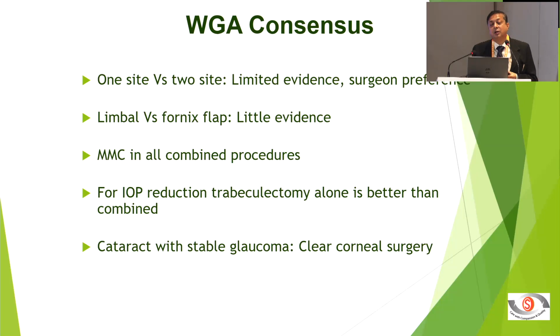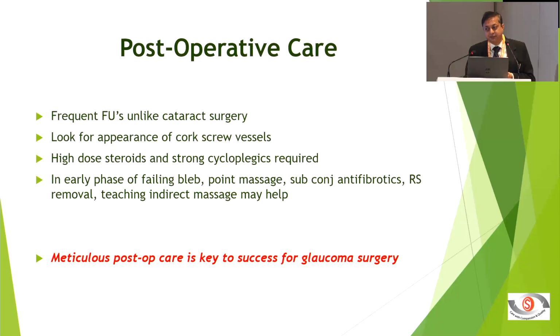And there is a reason: the World Glaucoma Association consensus very clearly says that the success rate of the glaucoma surgery in combined is not great. So I would like to use mitomycin to make sure that my trab works better. One site, two site, as I mentioned, your choice; limbal, fornix, your choice. But if you are using mitomycin, fornix makes more sense because you can go away from the limbus and put mitomycin posteriorly. And if you think that the glaucoma is a pressing issue, go ahead only with the trab. Don't consider combined surgery, because trab alone has a much better success rate compared to combined surgery.